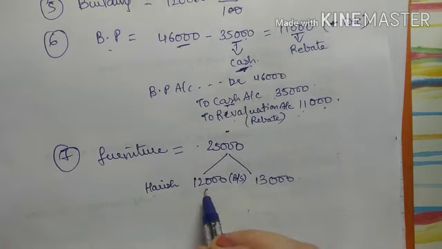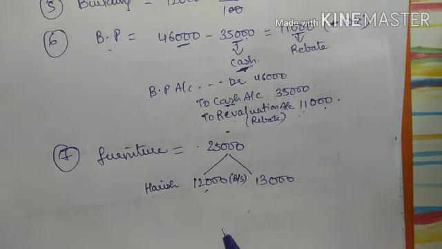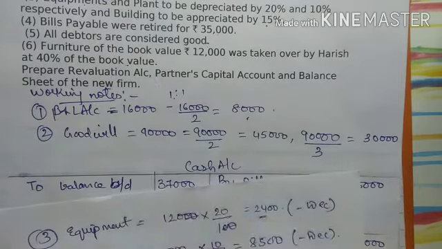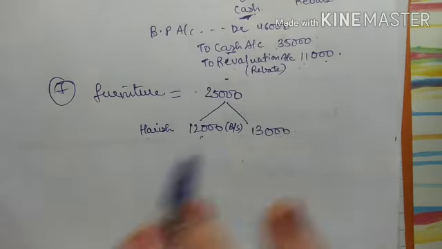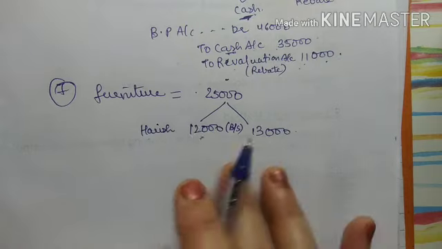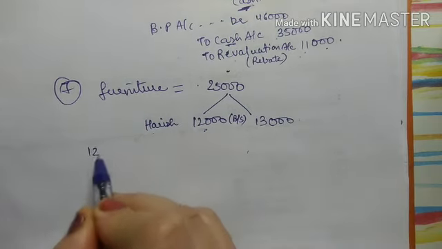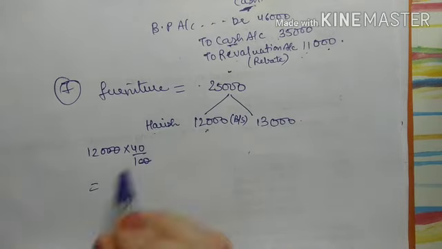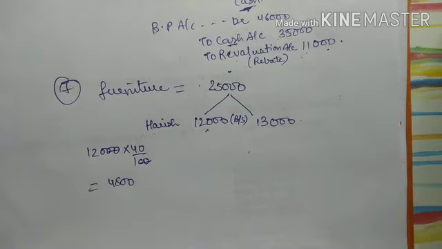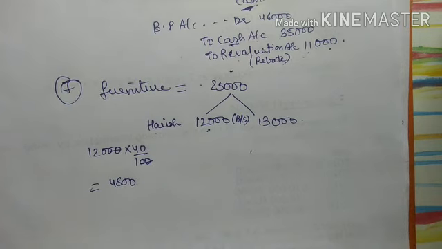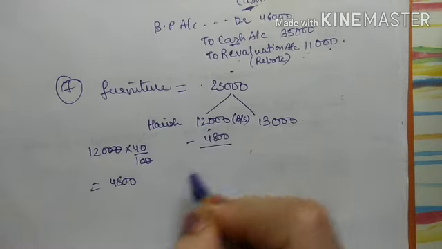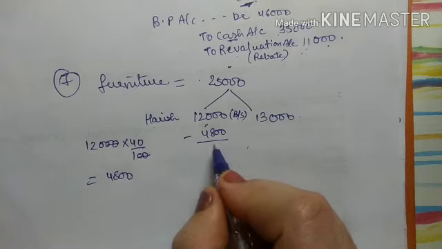Now what about this 12,000? Again what they have told is he has taken it at the 40% of book value. जितनी भी बुक वैल्यू कितनी थी 12,000, उसने पूरा 12,000 में नहीं लिया है, उसने 40% में लिया है. सो दैट इज़ व्हाट 12,000 का 40%. 2 zeros get cancelled, so 12 fours are 48 and 2 0, so 4,800. This is nothing but he has taken in 4,800, right. So when I deduct 4,800, so the balancing amount will be